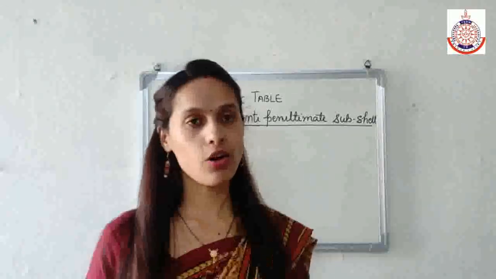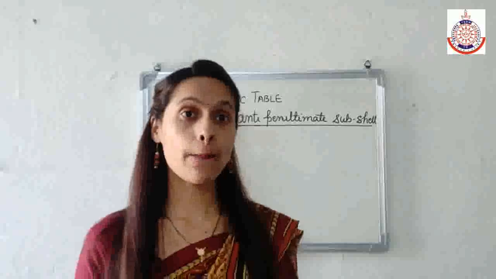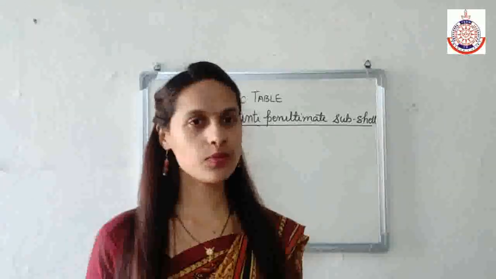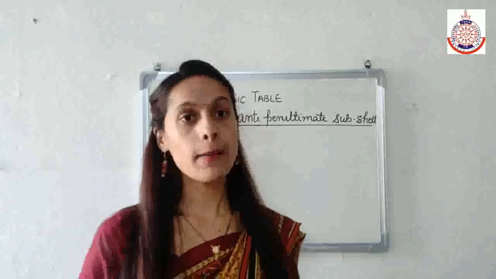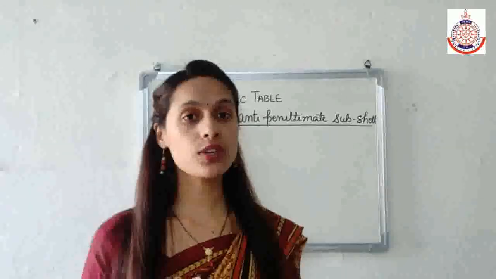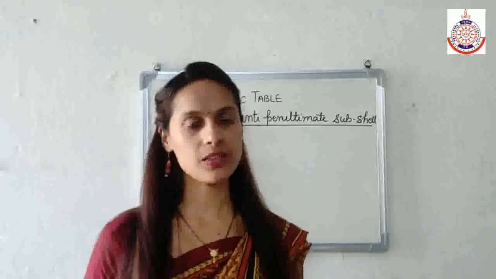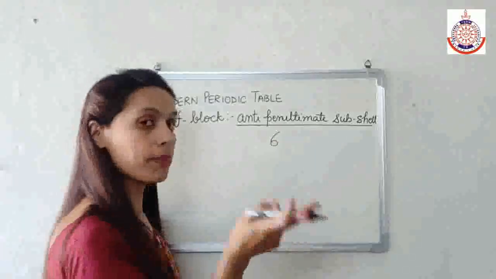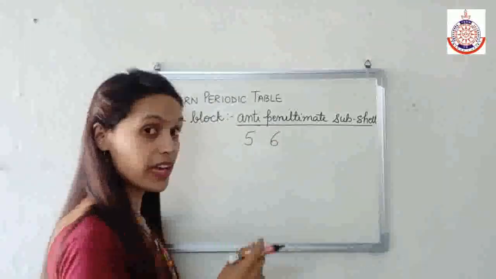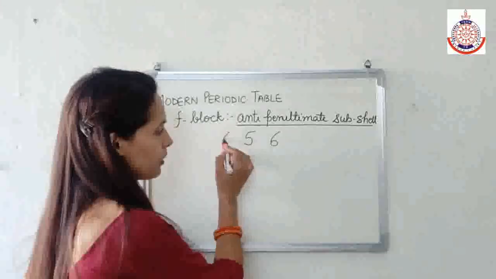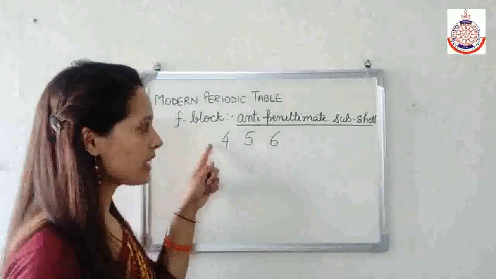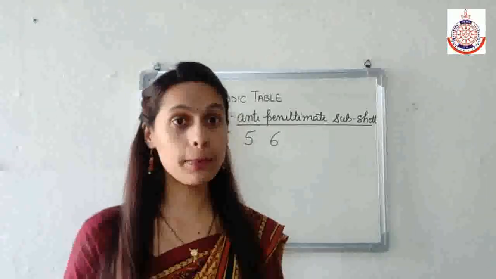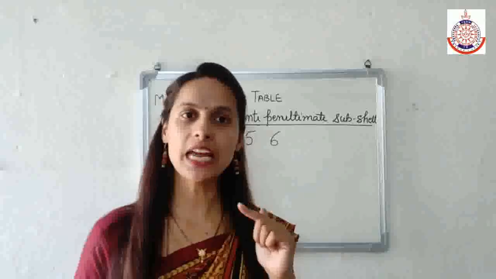A subshell which is present before the penultimate subshell. What is the penultimate subshell? Which is present before the outermost subshell. What is the anti-penultimate subshell? Which is present before the penultimate subshell. Meaning if my outermost orbital is 6, then the penultimate subshell belongs to 5 and the anti-penultimate subshell belongs to 4. So in this, the electron will enter any of the 7 f orbitals, but of the anti-penultimate subshell.